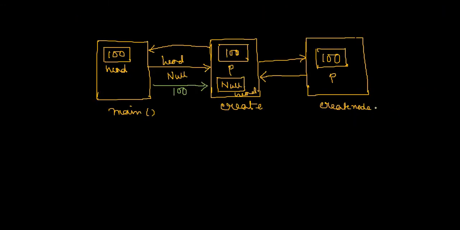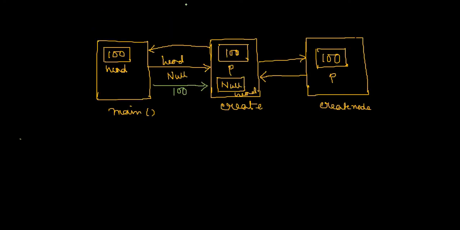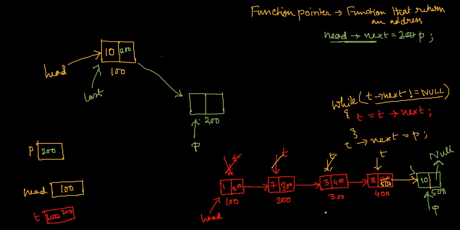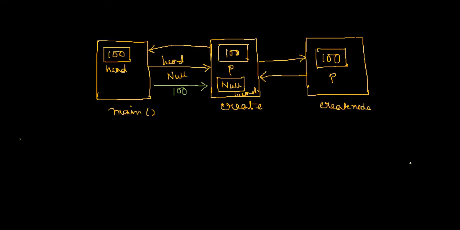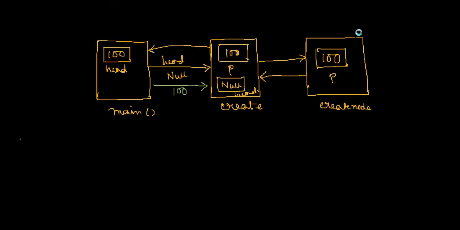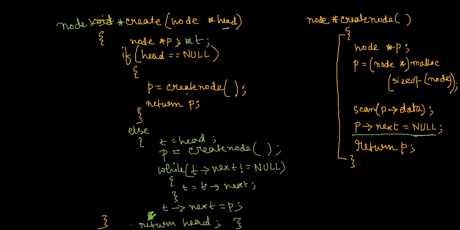So now the question is how to display it. So you have this node. That means if I want to display my linked list, it should be printed 1, 7, 3, 8, something like this. It should be printed 1, 7, 3, 8. We have already seen the way by which I can traverse a linked list. But there was one difference here.